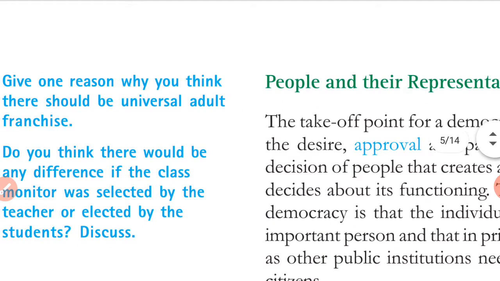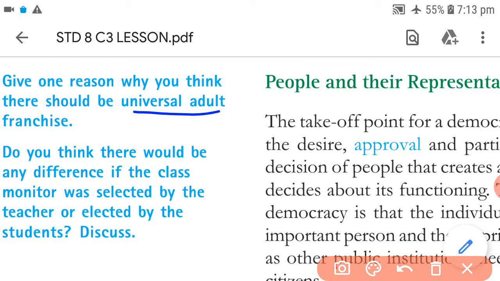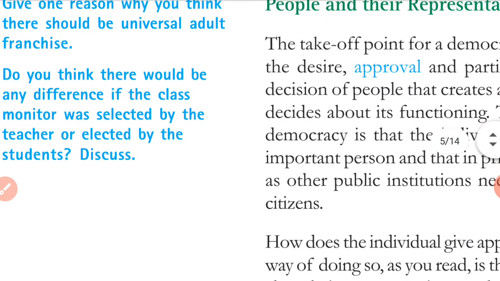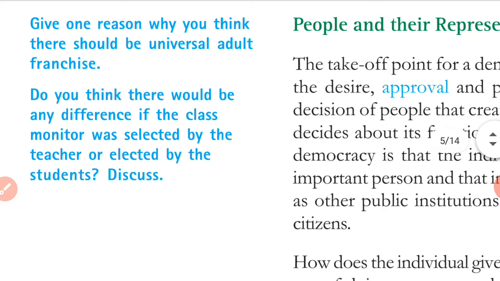Now we have some questions here also. Give one reason why you think there should be universal adult franchise. At least you should have one reason according to you why everyone should be given the right to vote, all adult members. And we have also one question that as a student you can answer well.